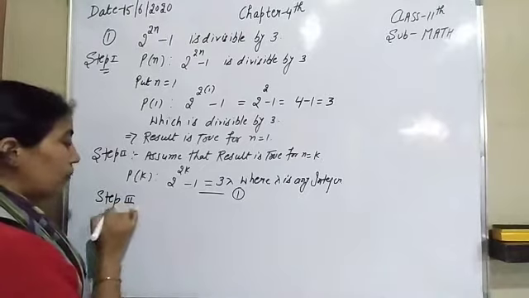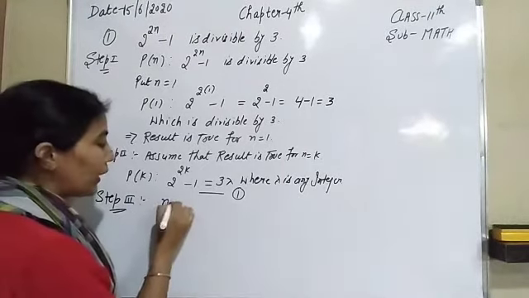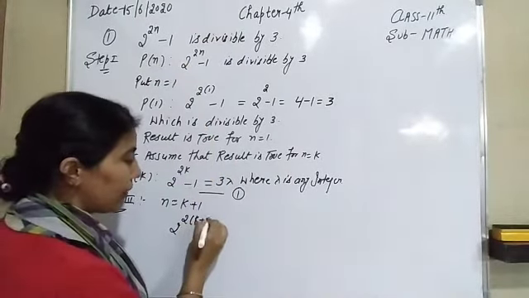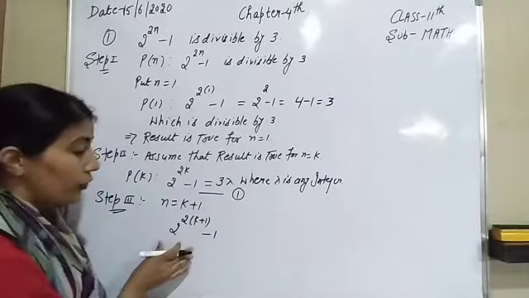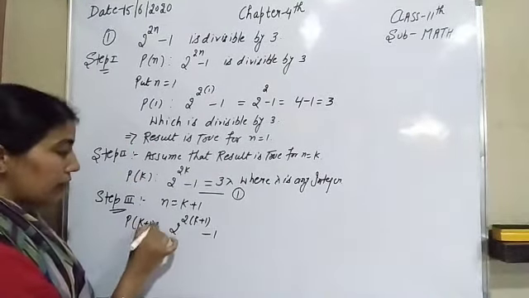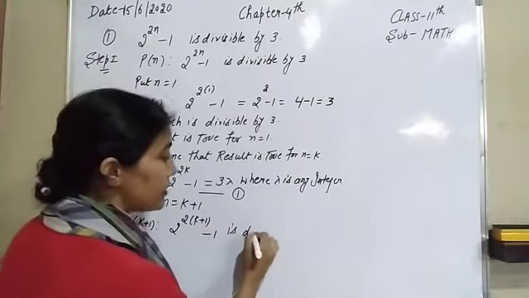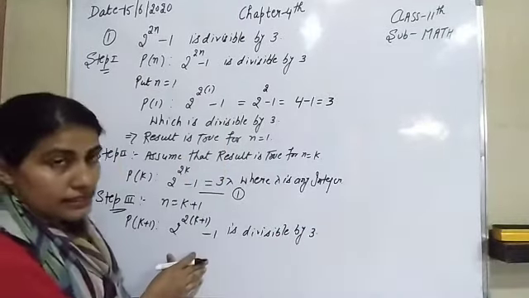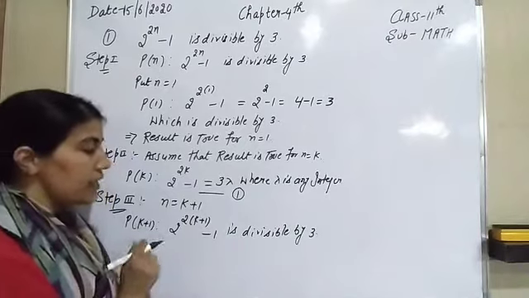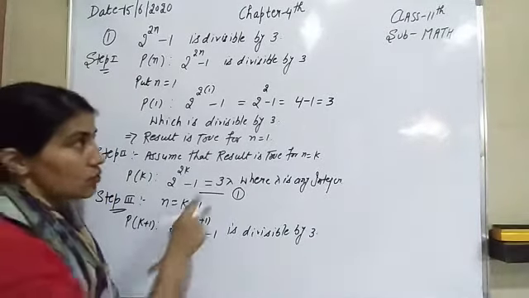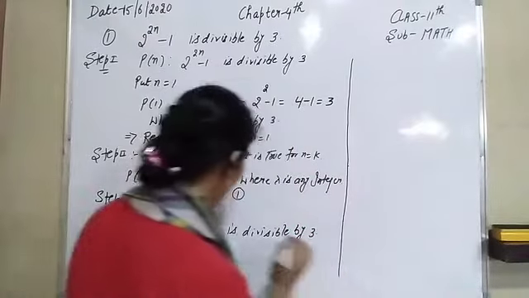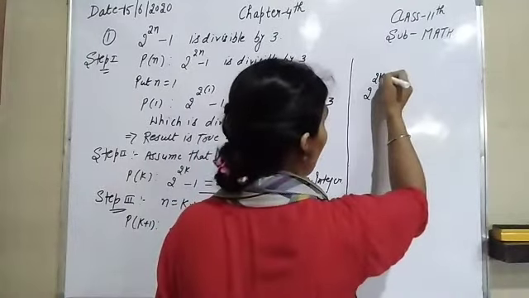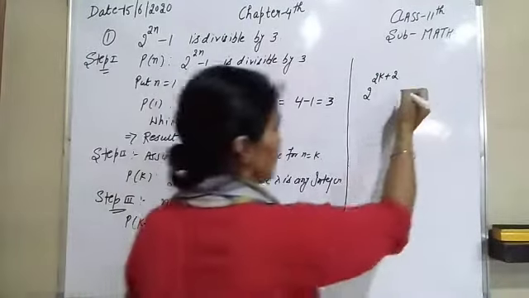Now step third. Now we will prove that the result is true for n equal to k plus 1. So it becomes 2 raised to power 2 into k plus 1, minus 1. And we have to prove that this P(k+1) statement is divisible by 3. We will prove that this is divisible by 3. So firstly look here. Firstly you have to solve its powers. So I am going to write here 2 raised to power, it becomes 2k plus 2. So it can be written as 2 raised to power 2k plus 2, minus 1.